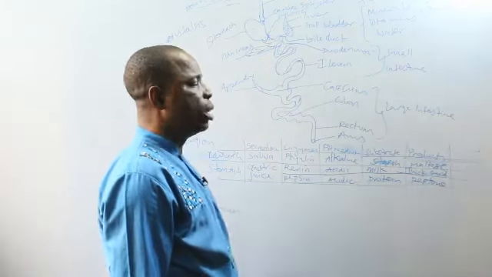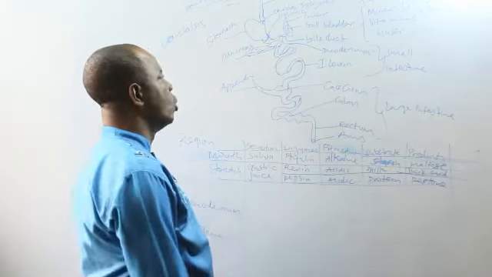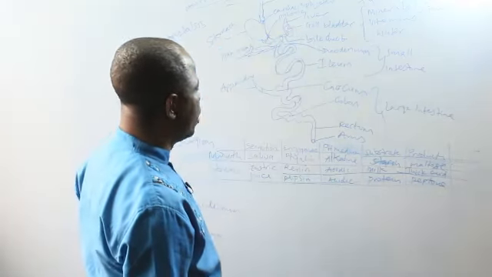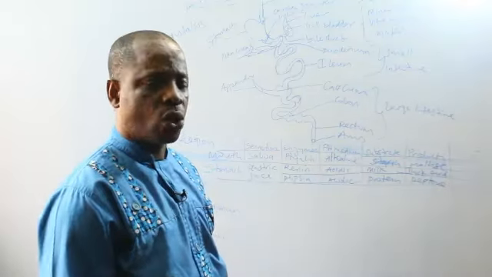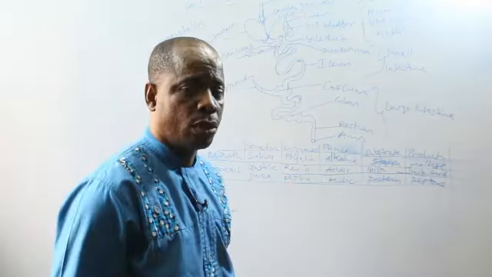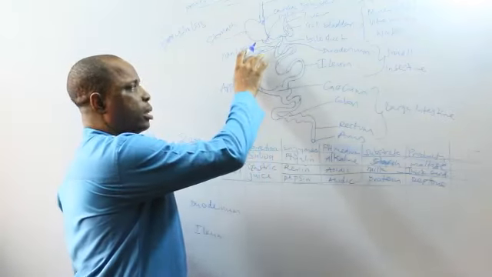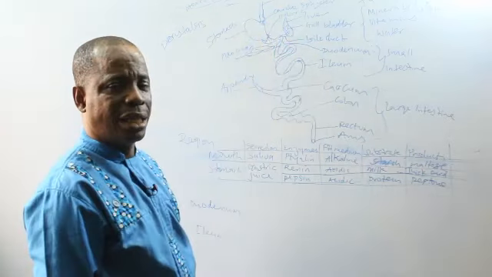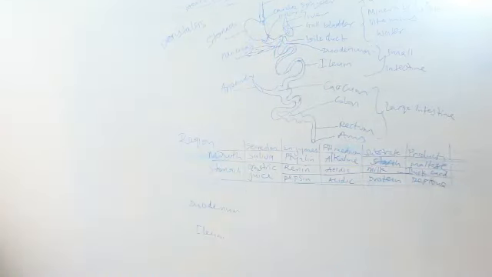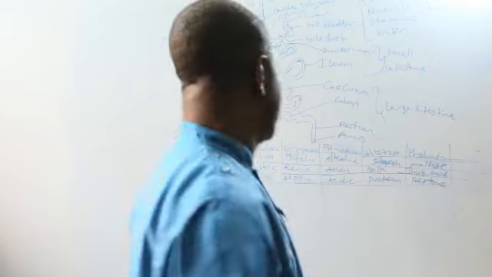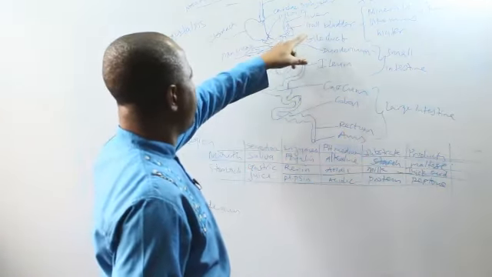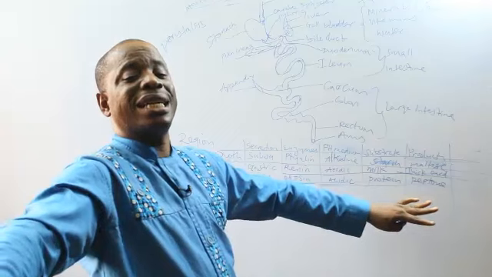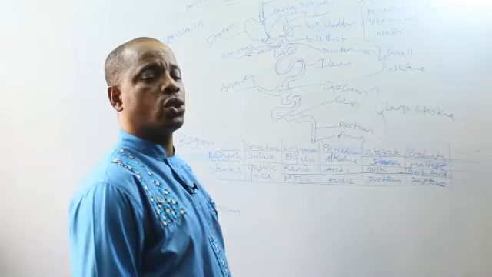What does that bile do? The bile will come from the gallbladder through the bile duct into the duodenum, and it performs three functions. Number one, it converts the acidic medium coming from the stomach to an alkaline medium, so that the enzymes of the pancreas can operate. Number two, the bile emulsifies fat. It breaks fat into droplets, meaning it increases the surface area of fat so that it will be easy for reaction to take place on the fat.